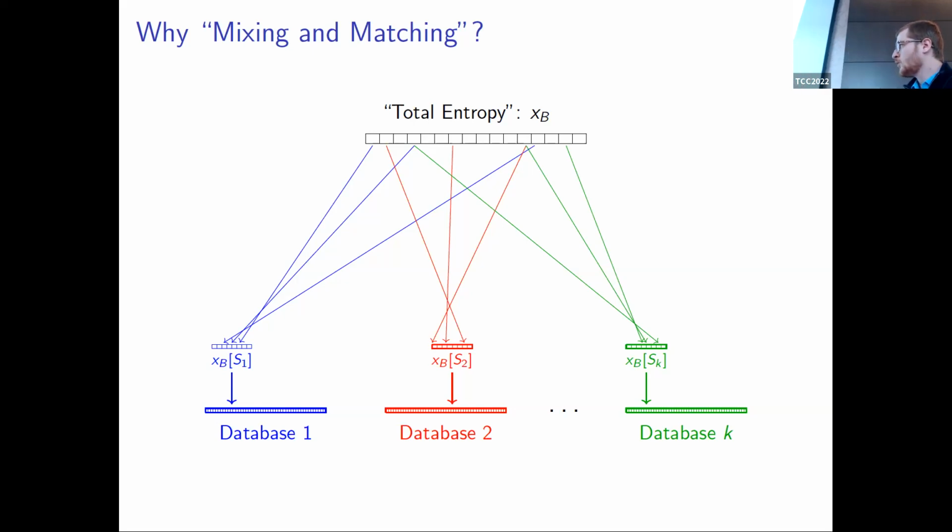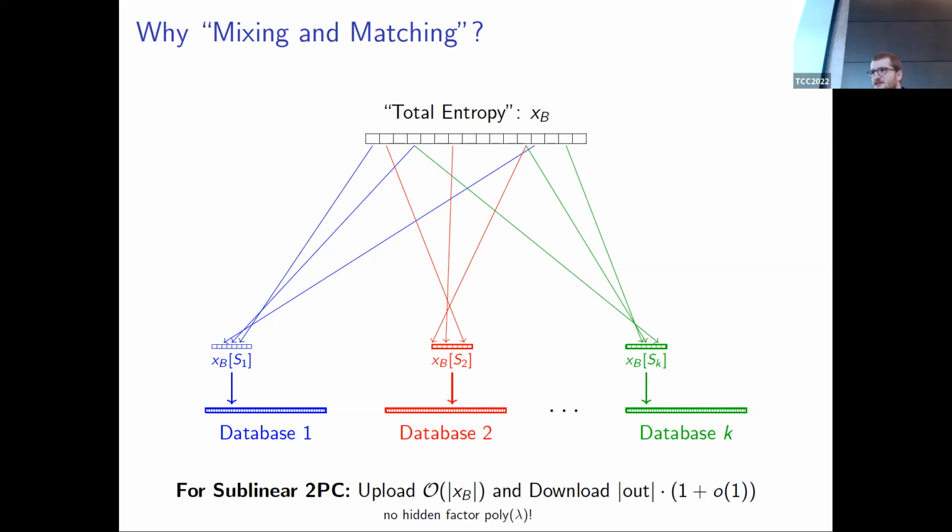Let's say we can instantiate this primitive. Does this yield sublinear secure computation? It does, but we have a very small budget for communication. Essentially, we need constant upload rate from client to server and rate 1 download. So in particular, the amount of communication must scale with the entropy of the problem, not with the total size of all of the queries, which is much larger.